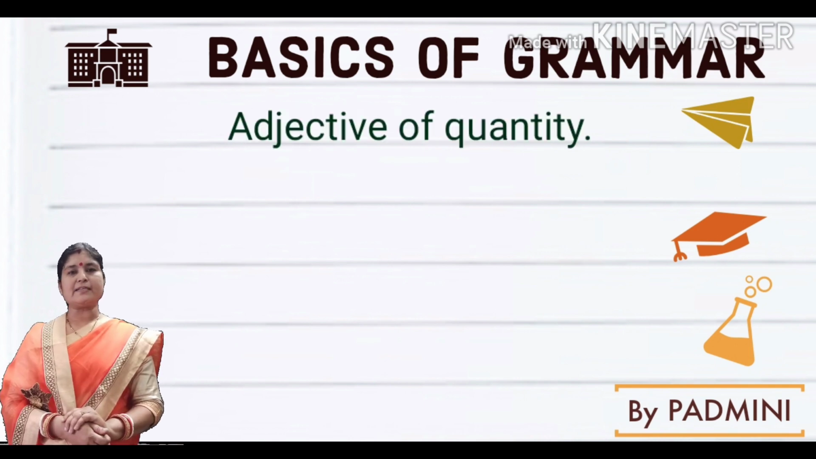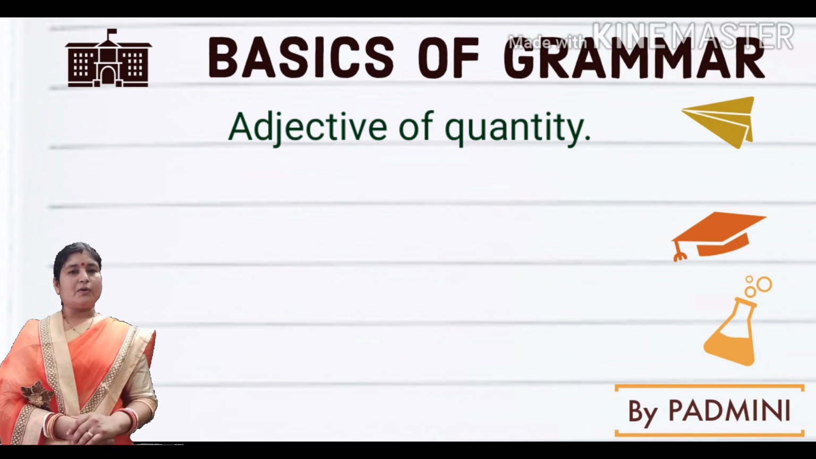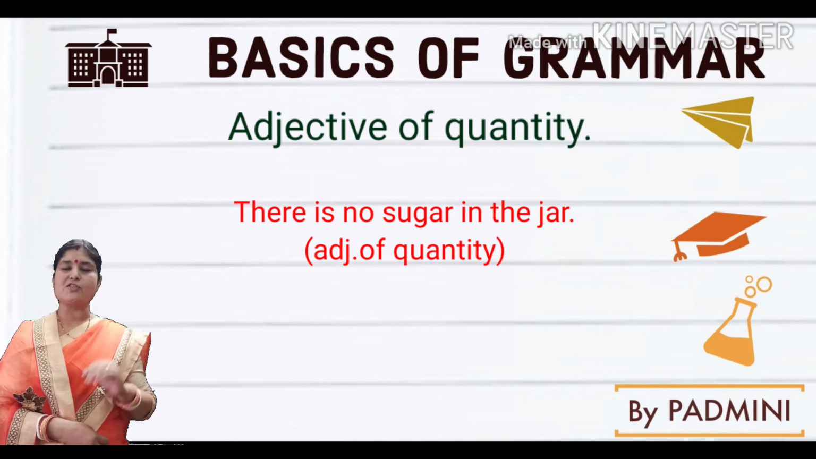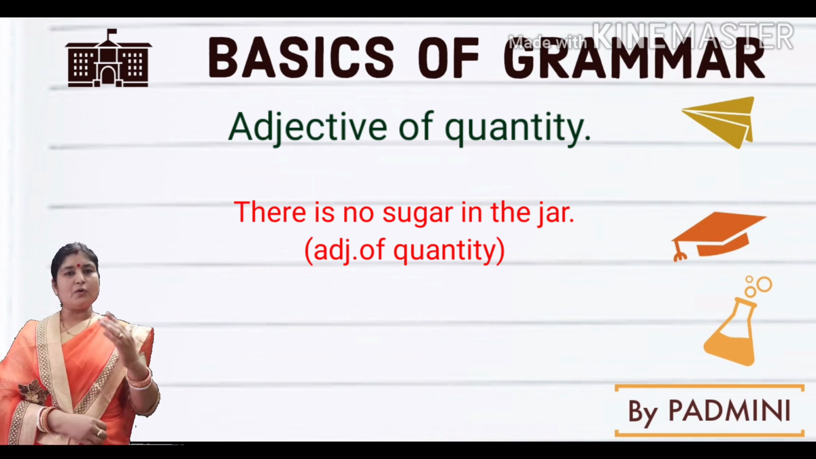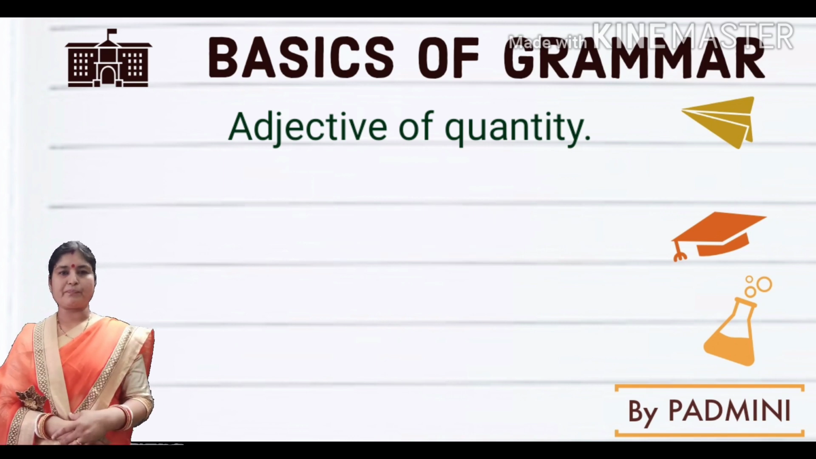Number 2, adjective of quantity. Adjective of quantity means how much of a thing is meant. For example, there is no sugar in the jar. When we are saying no sugar, it tells about the quantity of the sugar.